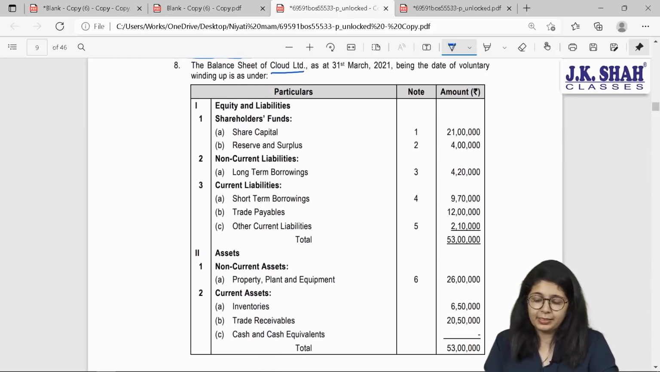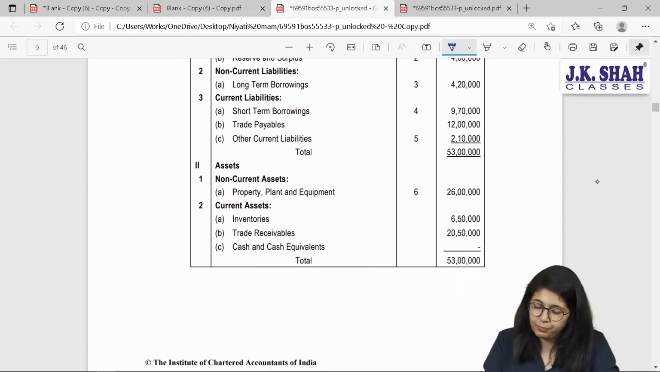Equity and liabilities. Shareholders' funds are share capital of 21 lakhs, reserves and surplus of 4 lakhs. Your non-current liabilities include long-term borrowings of 4,20,000. Current liabilities include short-term borrowings, trade payables and other current liabilities. You have to pay all of them.